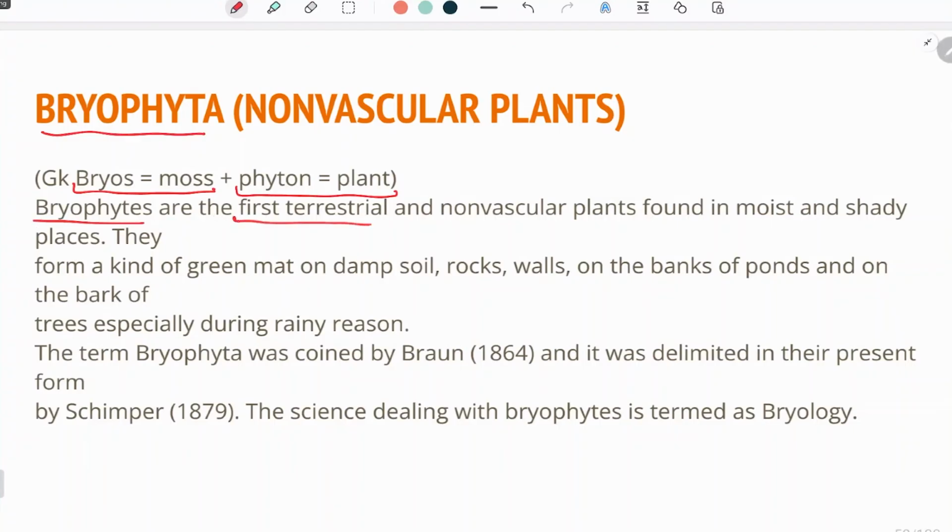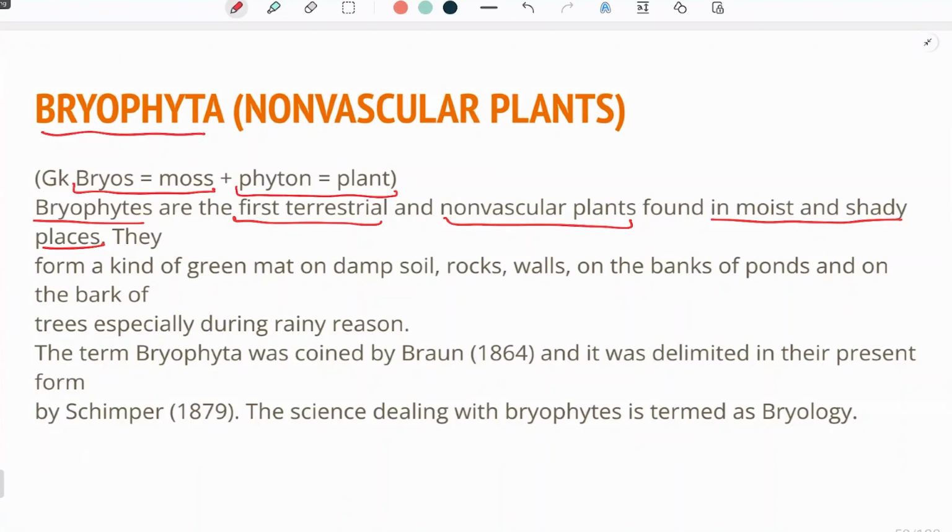Bryophytes are the first terrestrial and non-vascular plants found in moist and shady places. In order to be a terrestrial plant, the first and foremost thing which is required is water. Plants need water because they have to perform photosynthesis, respiration, and all those vital processes in which they would survive. But bryophytes lack a vascular system. In order to absorb water from the soil, the important thing is the presence of a vascular system. But in bryophytes, the vascular system is absent.